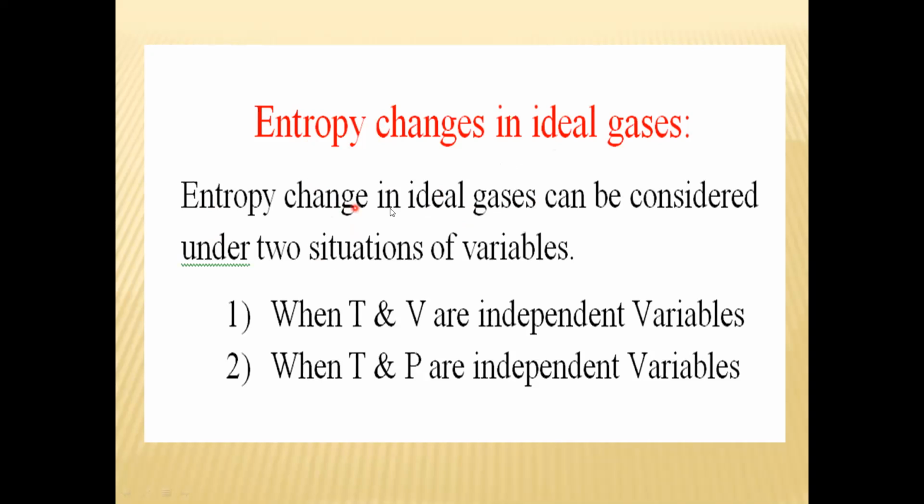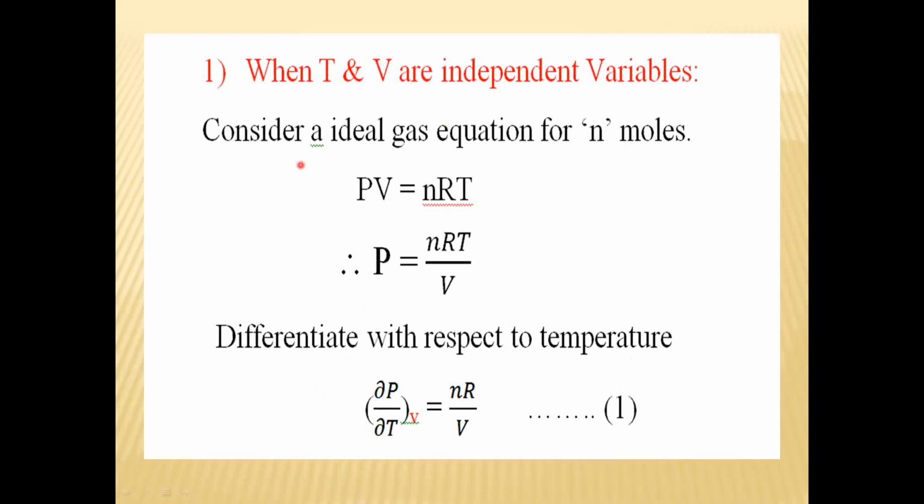Now entropy change in ideal gas can be considered under two situations of variable. इसमें दो variables है, one by one we see. First is when T and V are independent variable, when T means temperature and V means volume are independent variable. And second, when T and P are independent variable, that is temperature and pressure are independent variable. Now we see one by one.